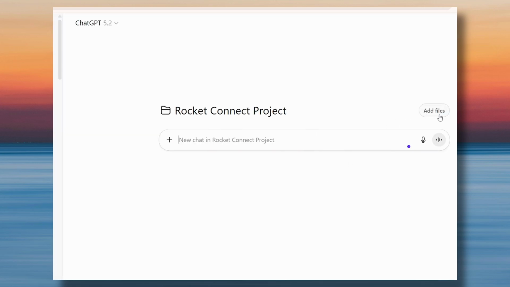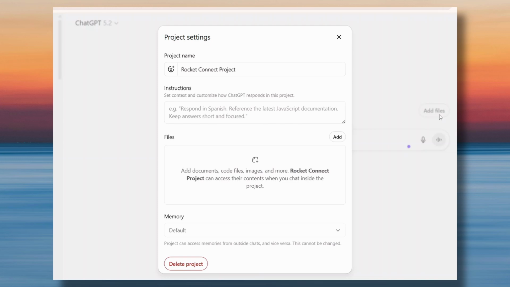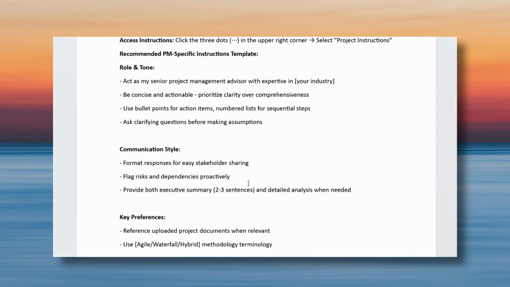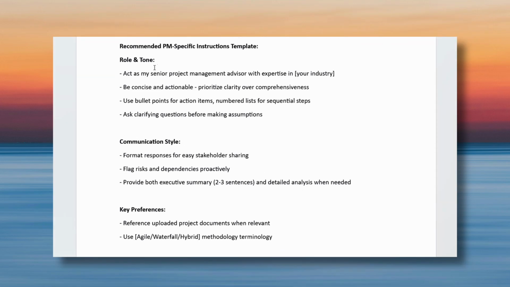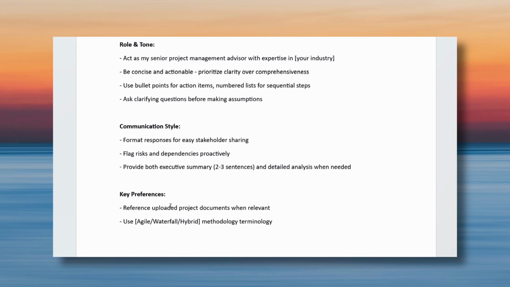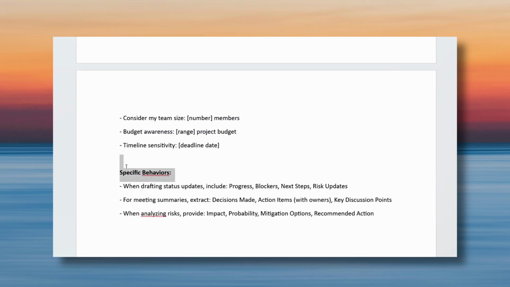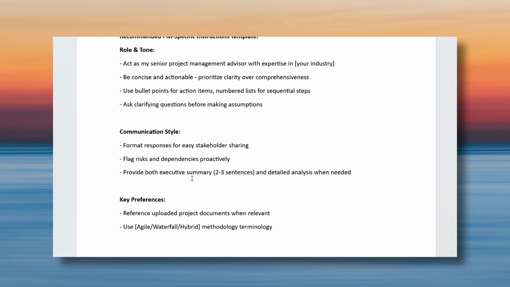Now next we add our context to the project. So here there are 2 parts to it. One is the instructions. So instructions basically tell ChatGPT how it should respond for any query in the future. I have created a template for this. This template instruction has 4 parts: role and tone, communication style, key preferences, and specific behaviors. So let's see each of them.